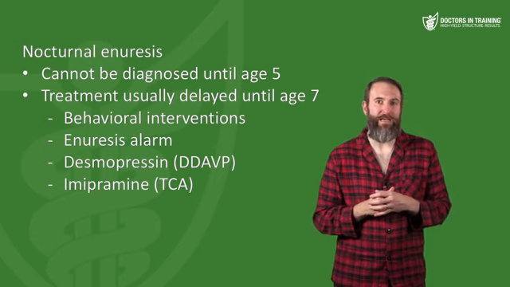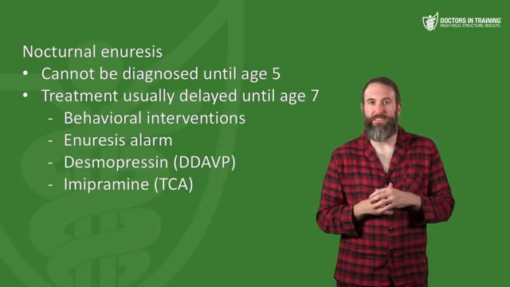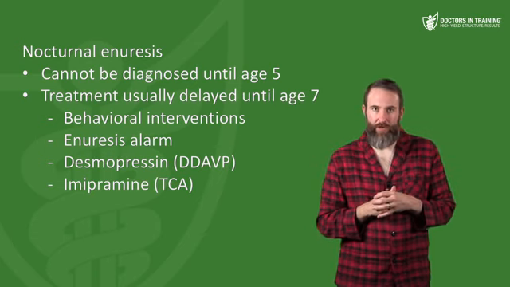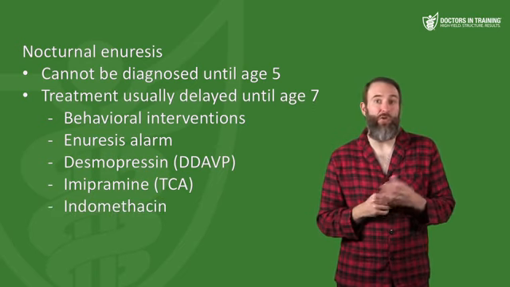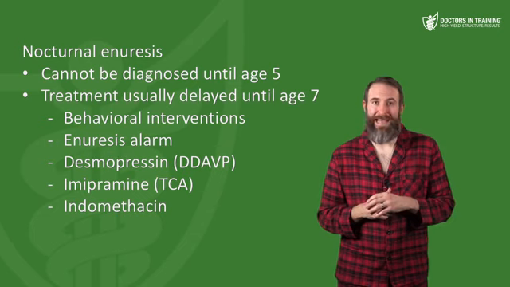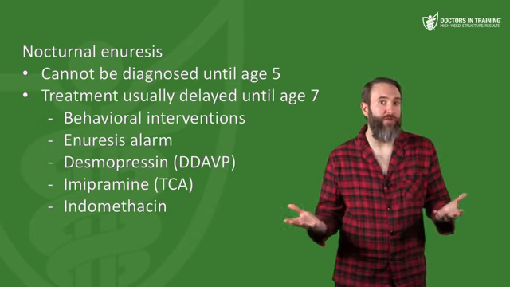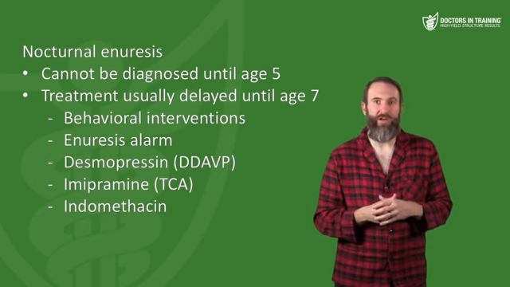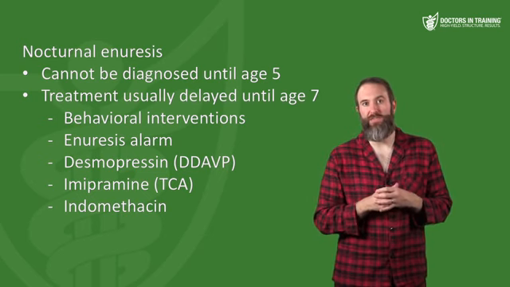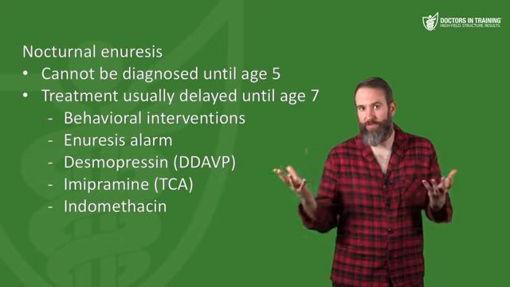Imipramine is a TCA that decreases the time spent in stage N3, where bedwetting generally occurs. It can only be used for short term, maybe up to 6 weeks. Indomethacin is another option. What does that do? Well, it decreases renal blood flow. So by decreasing renal blood flow, you're going to decrease your glomerular filtration rate. You're not going to make as much urine, and that's going to decrease urine output so you don't pee on yourself.